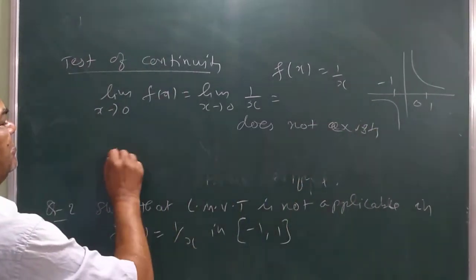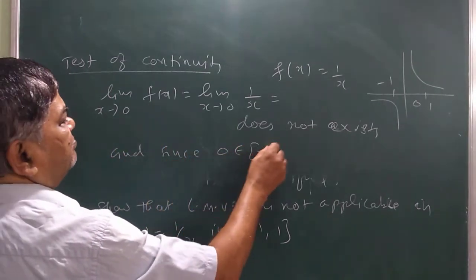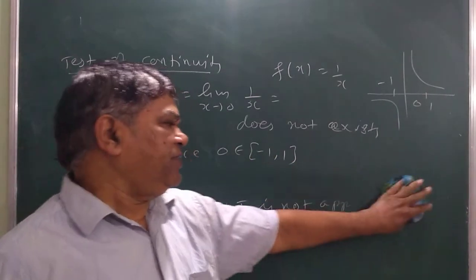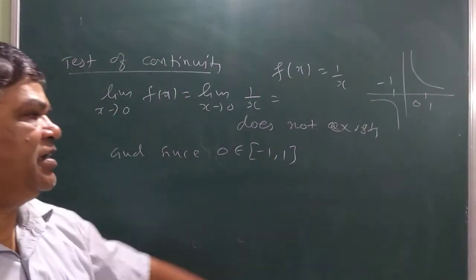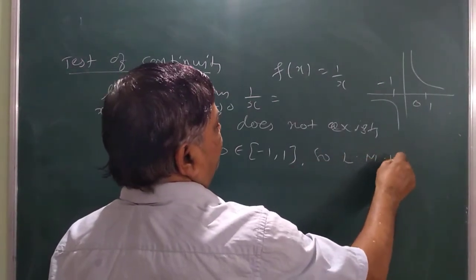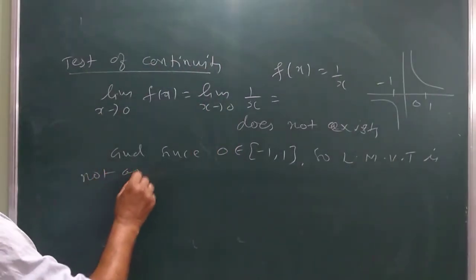Since 0 belongs to (-1, 1), Lagrange mean value theorem is not applicable. So LMVT is not applicable.